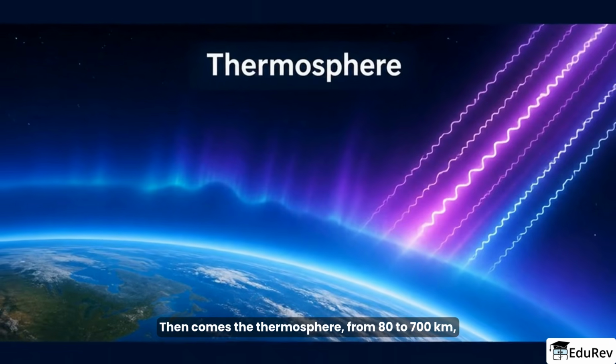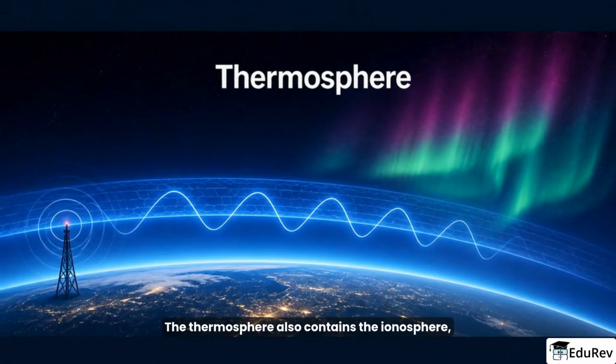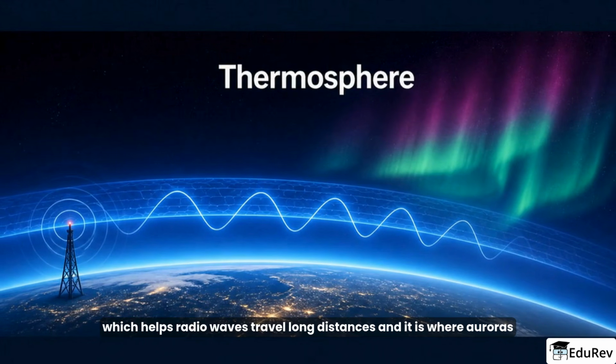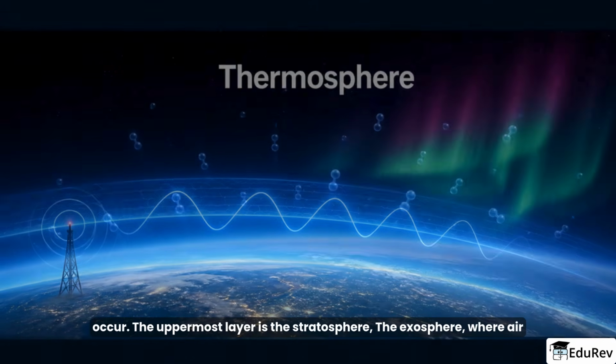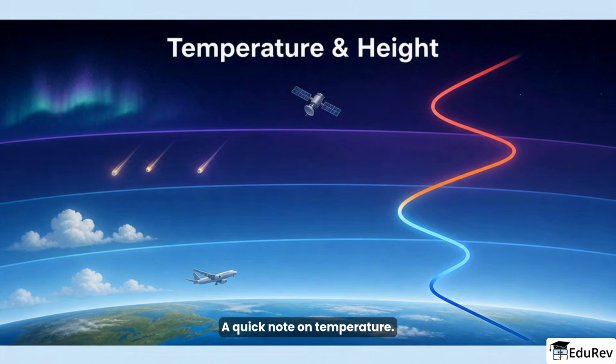Then comes the thermosphere from 80 to 700 kilometers, where temperature rises and it absorbs X-rays and shortwave UV. The thermosphere also contains the ionosphere, which helps radio waves travel long distances, and it is where auroras occur. The uppermost layer is the exosphere, where air is very thin and light gases like hydrogen can escape into space. A quick note on temperature. It falls with height in the troposphere and mesosphere, but it rises in the stratosphere and thermosphere.